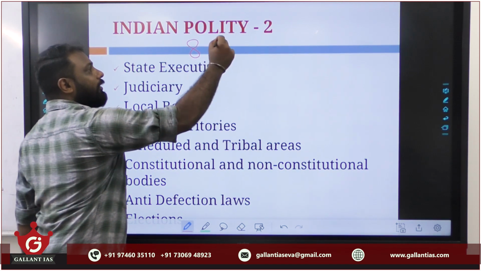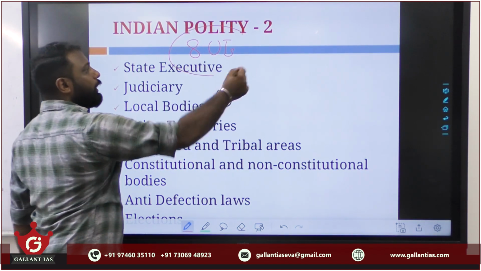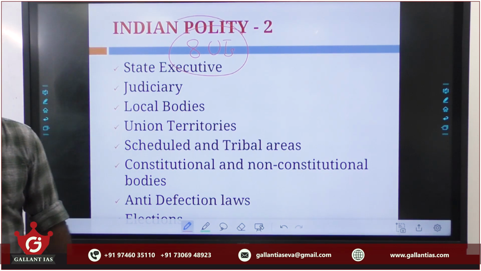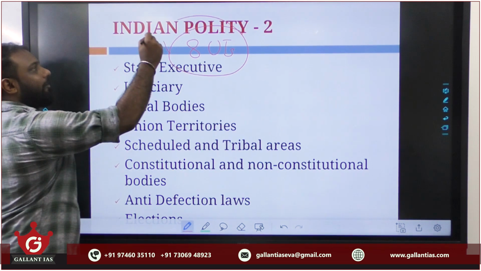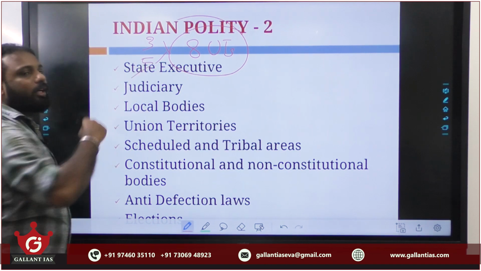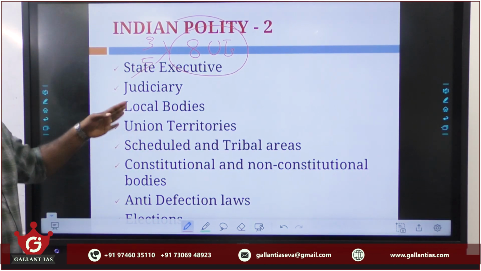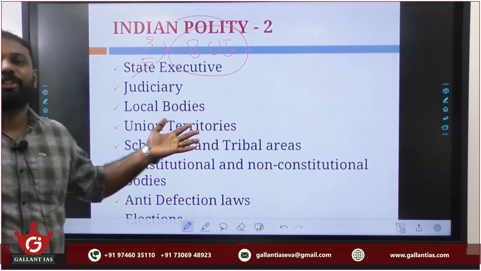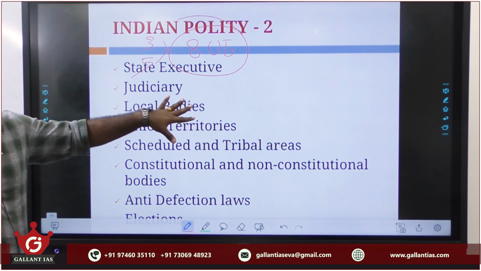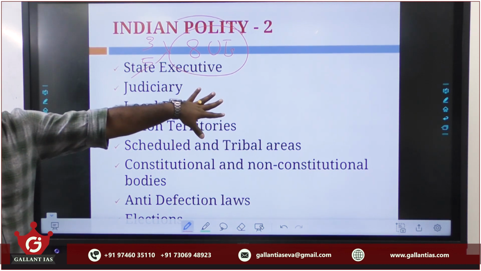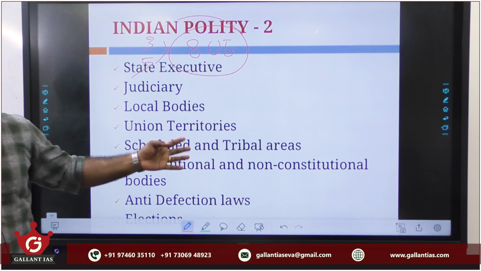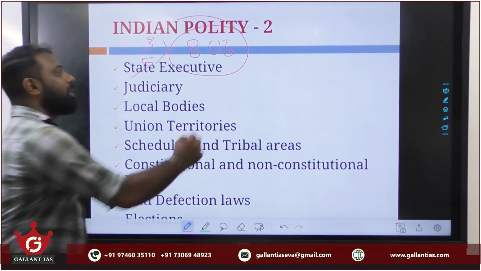Then regarding our union territories, you know that we currently have 8 UTs, right? Even though we have 8 UTs, not all are uniform or administered in the same manner. Why? Because 3 have legislatures and 5 do not have legislatures. So the administrative setup differs from UT to UT. So please learn all these things in detail regarding its role under the Indian Constitution, or role of president regarding the UTs, and especially you learn the case of Delhi.